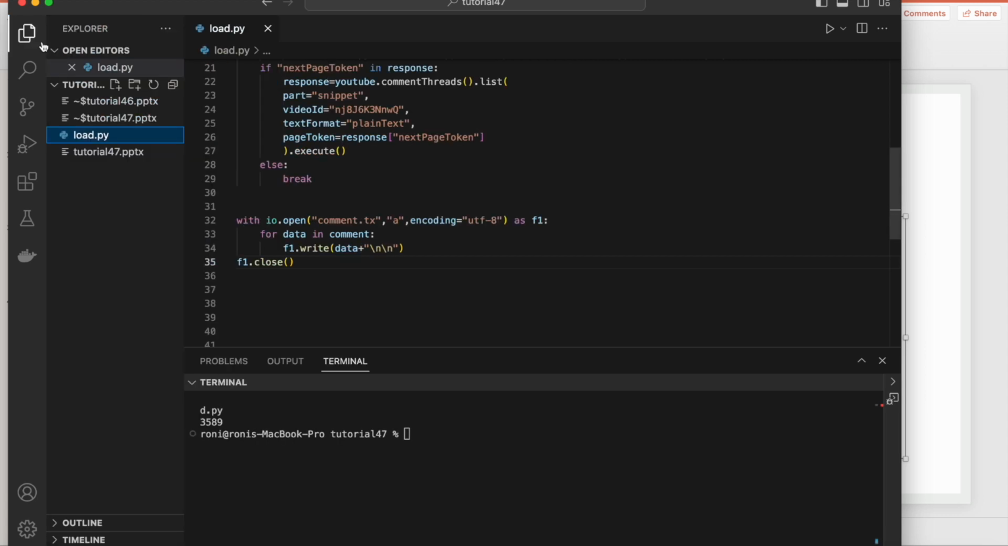Once I execute this I'll be able to see a file created called comment.txt, and inside that all comments will be written. So we'll start this now. Let's wait for some time. Okay.